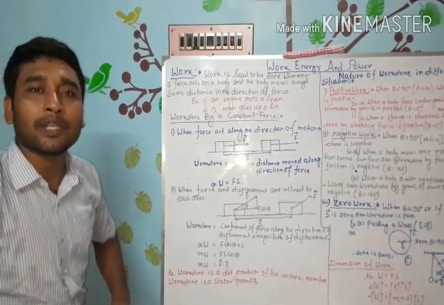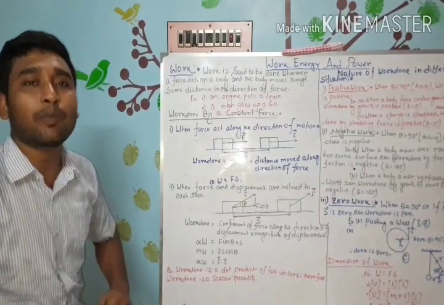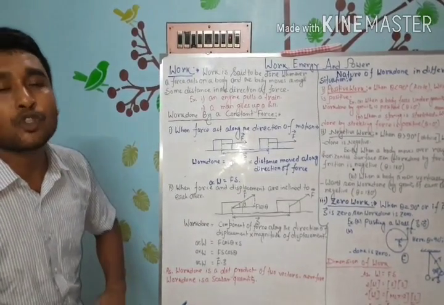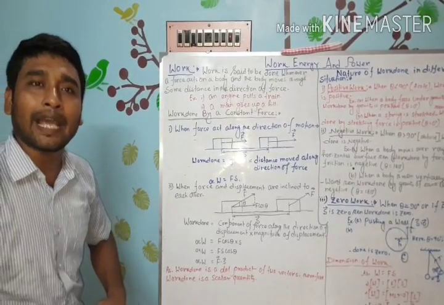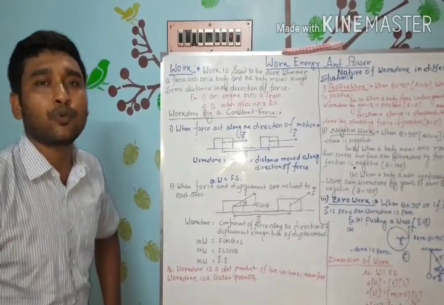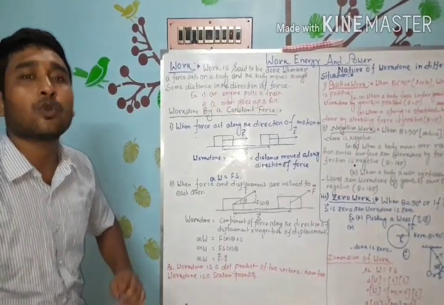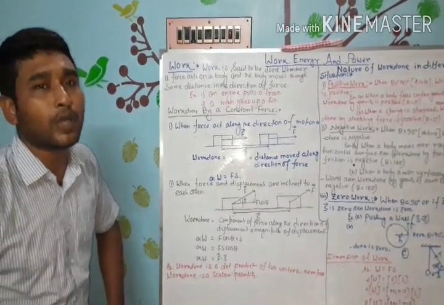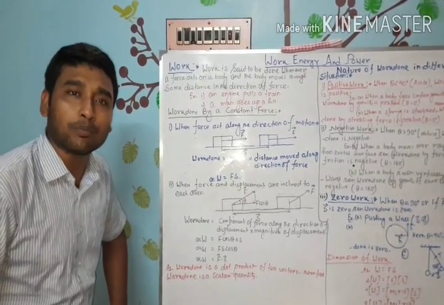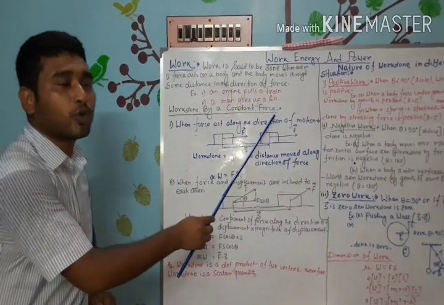To know about the measurement of work, you have to know the nature of the applied force on the object. There are two types of force that may act on an object. Number one, a constant magnitude force, and number two, a variable force. Today we learn about the measurement of work whenever a constant force is acting on an object. So now see the board. Work done by a constant force.